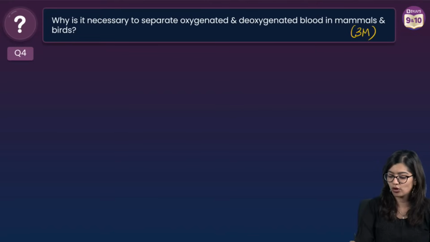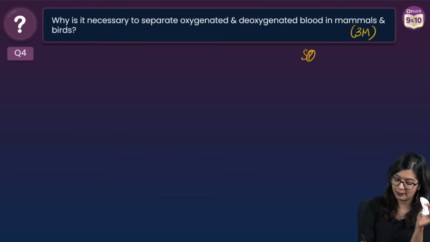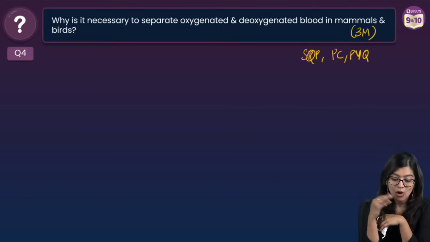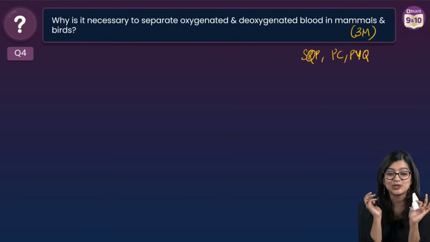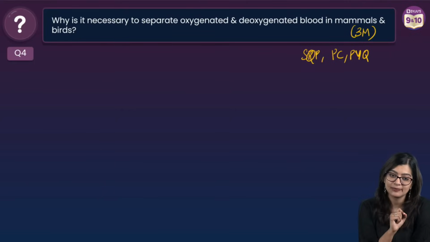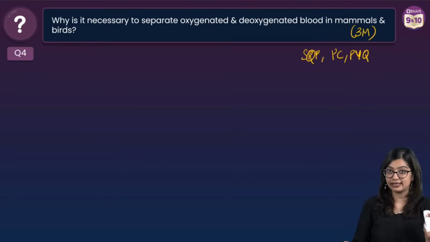This is our most popular question that has come in your sample paper, it has come in your practice papers, and most likely it has come in your previous year questions as well. Why is it necessary to separate your oxygenated and deoxygenated blood in mammals and birds? As you all know, there is a paragraph in your NCERT.